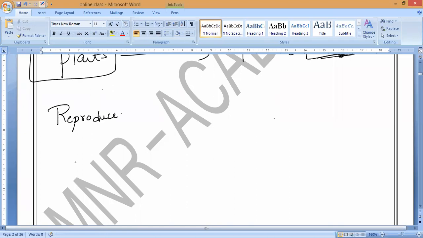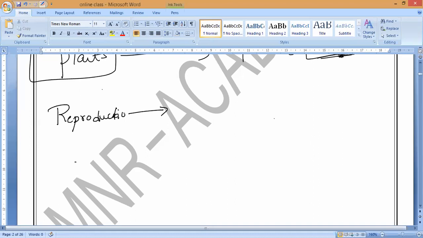Reproduction always ensures it will give rise to more organisms with the same basic characteristics as their parents. So whatever the characteristics of the parents, with the same characteristics it will produce the next generation, next baby. That is what we can say the importance of reproduction.